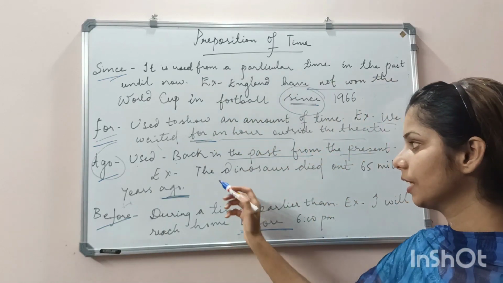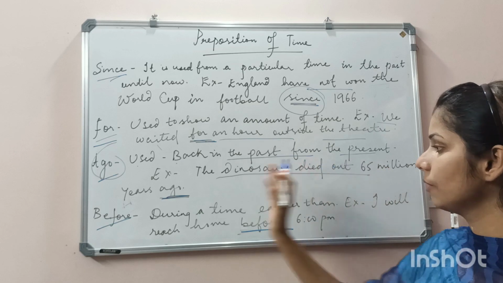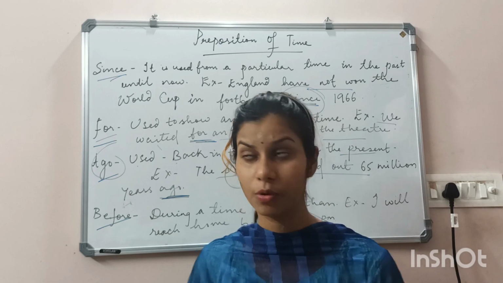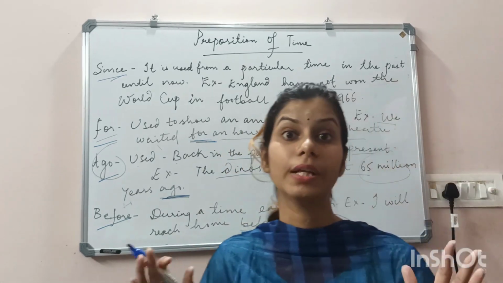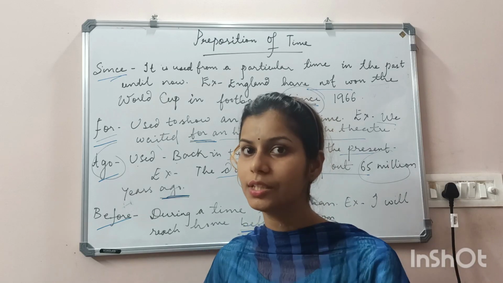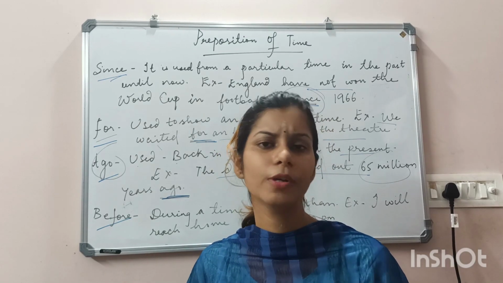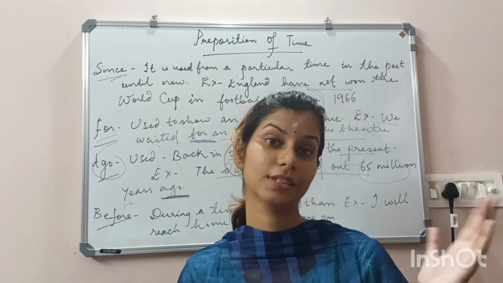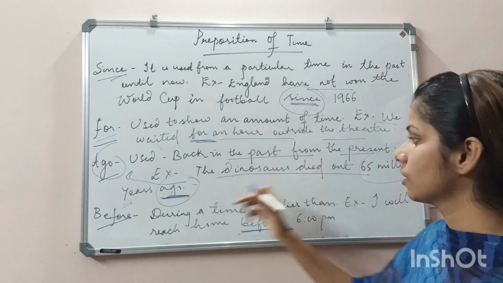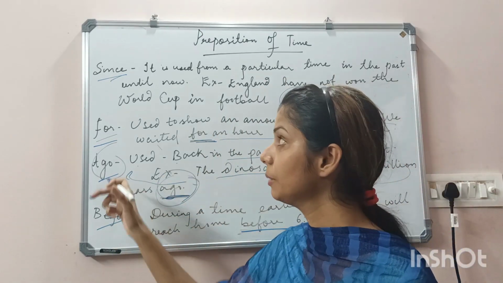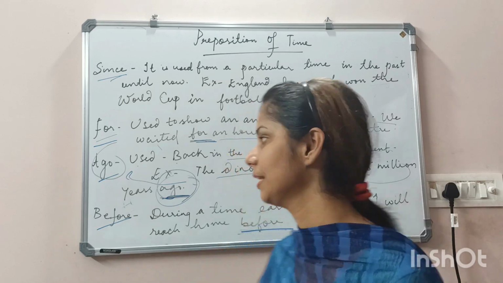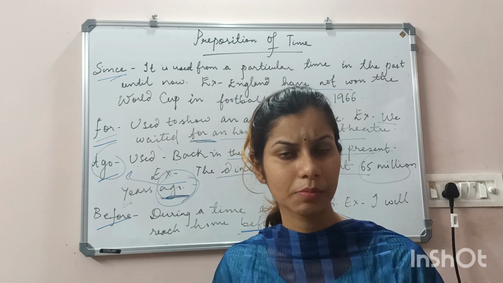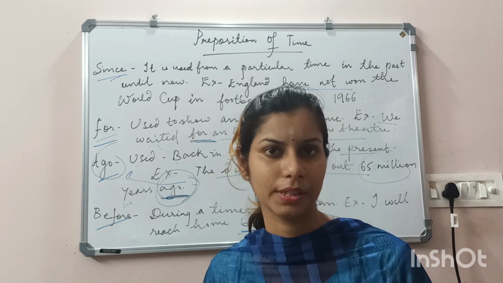For example, if I say the dinosaur died out 65 million years ago. That means 65 million. सोचो एक या दो या तीन year के बारे में नहीं बोल रहा है. It is being referred to 65 million years ago. From that period until now, the dinosaur has died out. We will not get that particular dinosaur which existed 65 million years ago. We can understand that the word ago comes under the part of preposition of time, where it describes a situation which happened in the past but not in the present. It is not going on in the present moment, but it occurred in the past and has been completed.